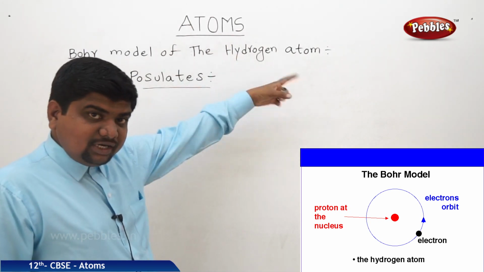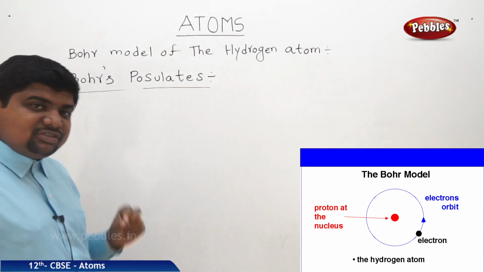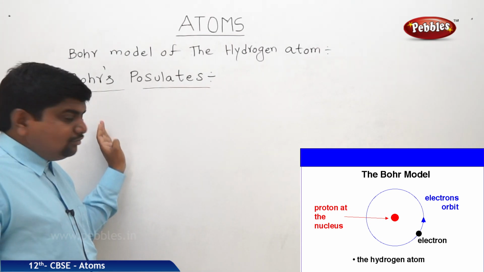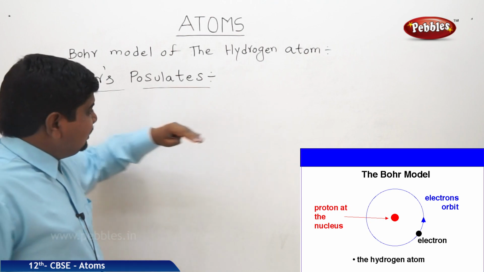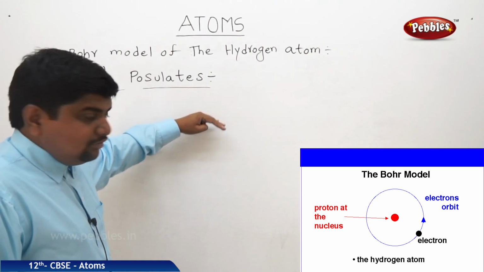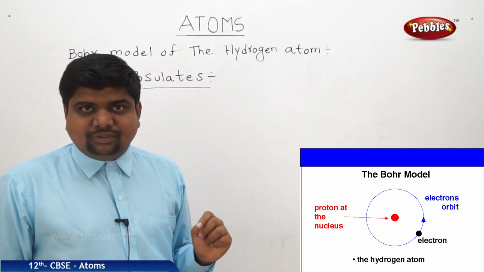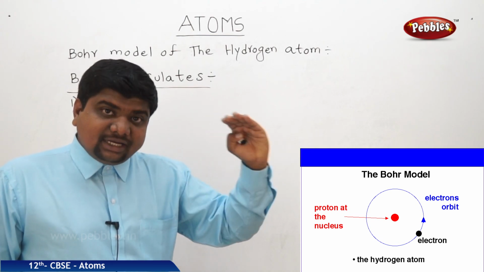In Rutherford's model, electrons are revolving around the nucleus, right? Such like that. What is the Bohr's first postulate with respect to the motion of electrons? Electrons will revolve around the nucleus, and each electron will exist in a specified state around the nucleus. And each of that specified state has their own energy.